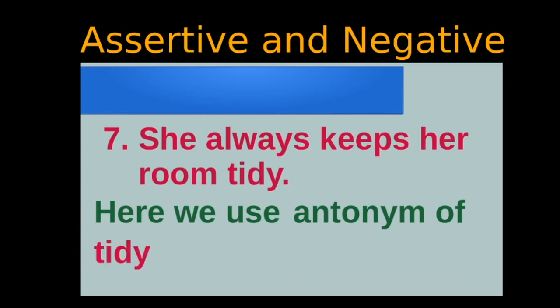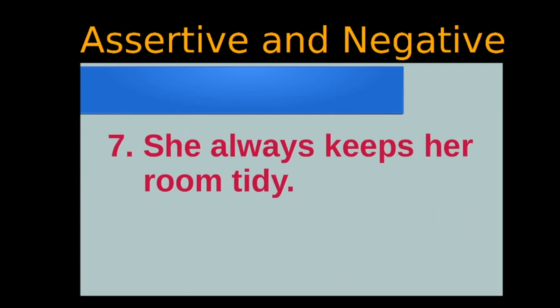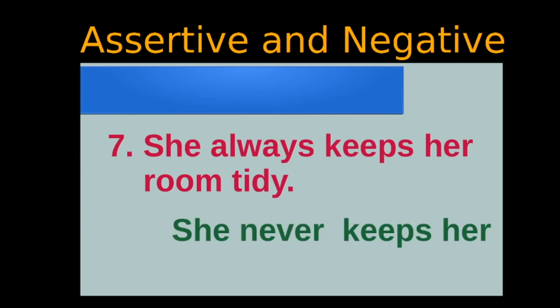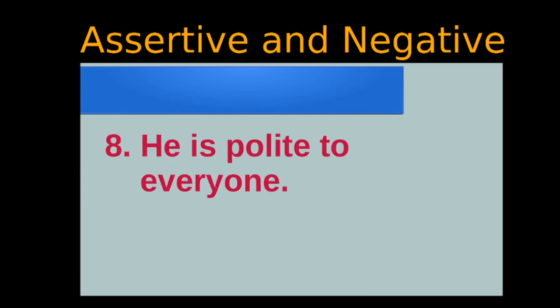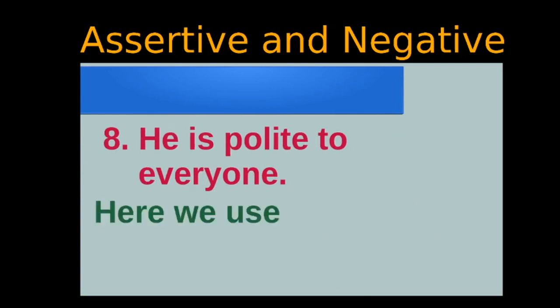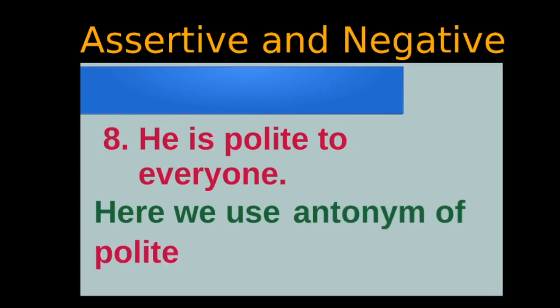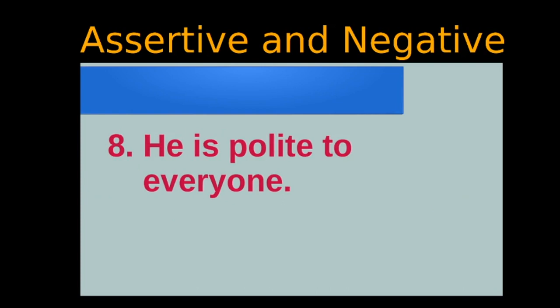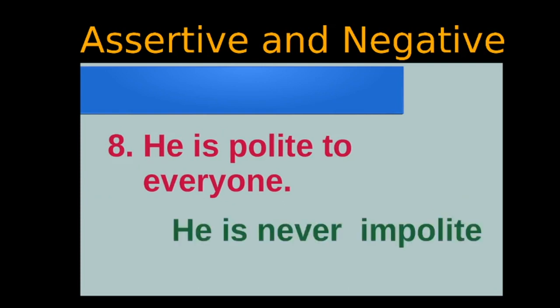What is the antonym of tidy? It is dirty. Our sentence becomes: she never keeps her room dirty. Next one, he is polite to everyone. Here we use the antonym of polite, and it is impolite, and it becomes: he is never impolite to everyone.